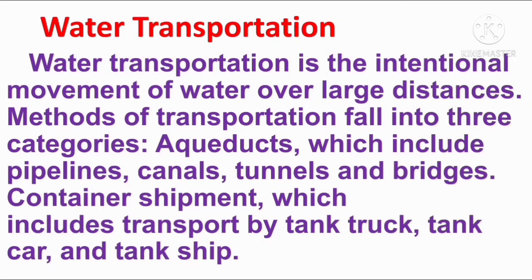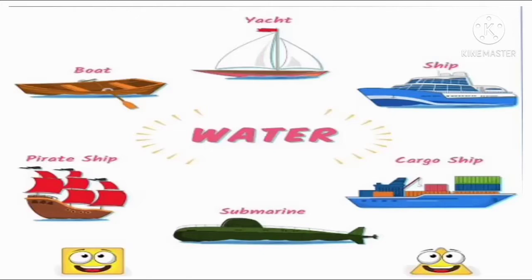Next is water transport. Water transportation is the movement of water over larger distances. Methods of transportation fall into three categories. Aqueducts, which include pipelines, canals, tunnels and bridges. Container shipment, which includes transport by tank truck, tank car and tank ship. These are examples of water transport: boat, yacht, ship and submarine.